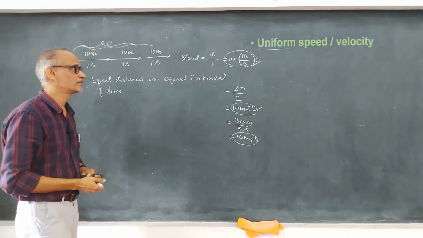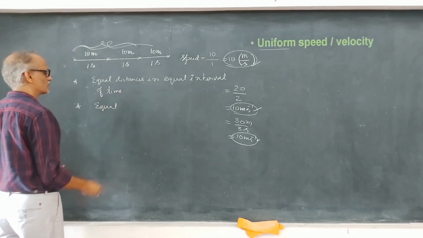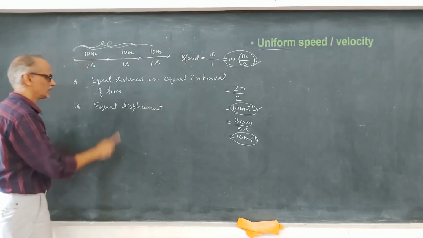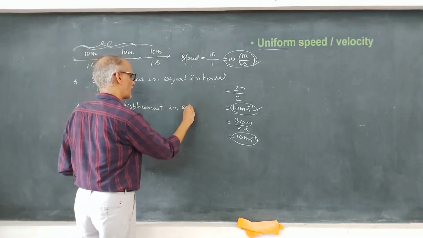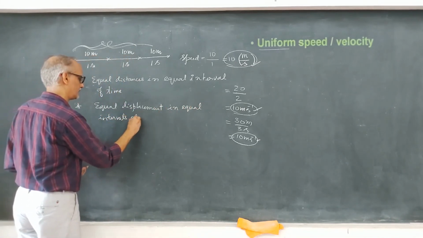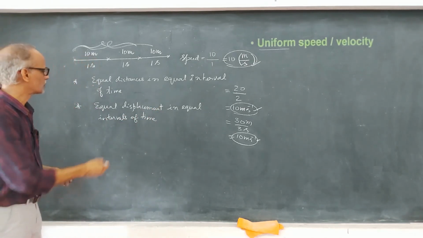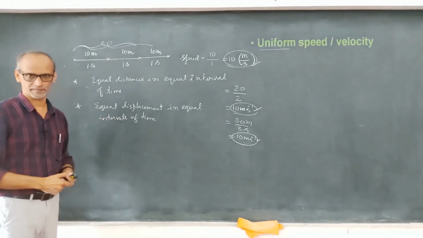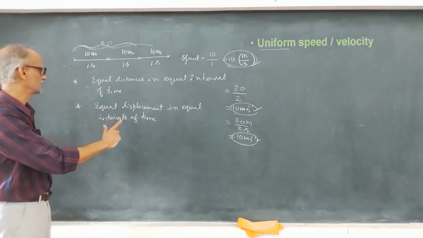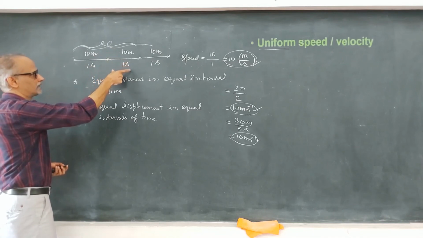Now what is the definition of uniform velocity? If in the place of distance you replace that by displacement, equal displacement in equal intervals of time. So if a body undergoes equal displacement in equal intervals of time, then its velocity is said to be uniform. You understood the difference? Same thing in this case, both speed and velocity are uniform.